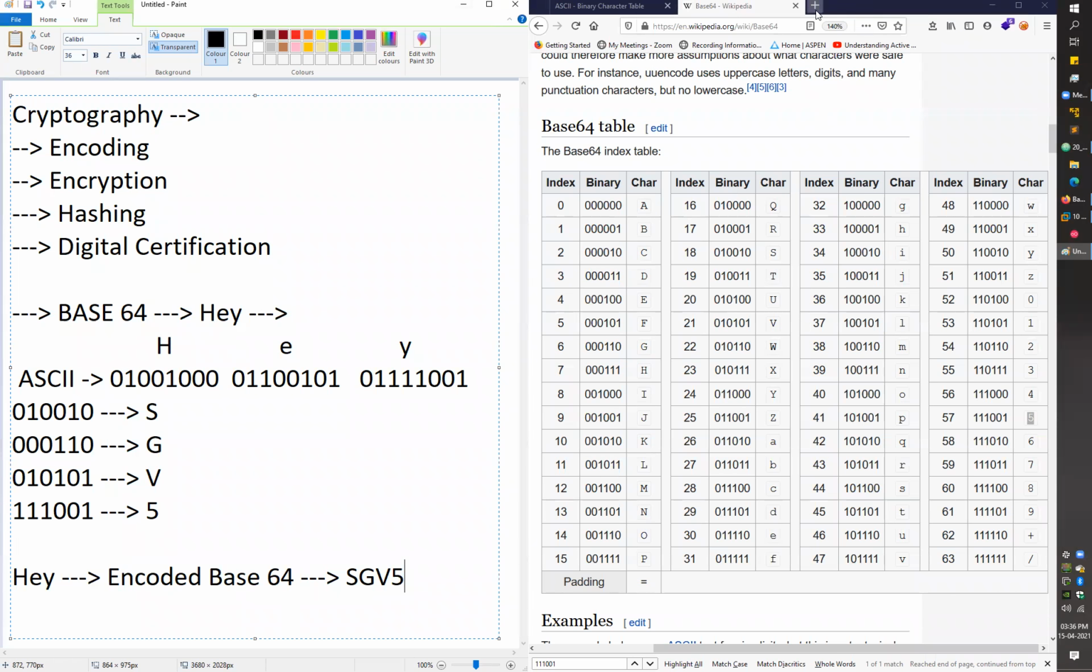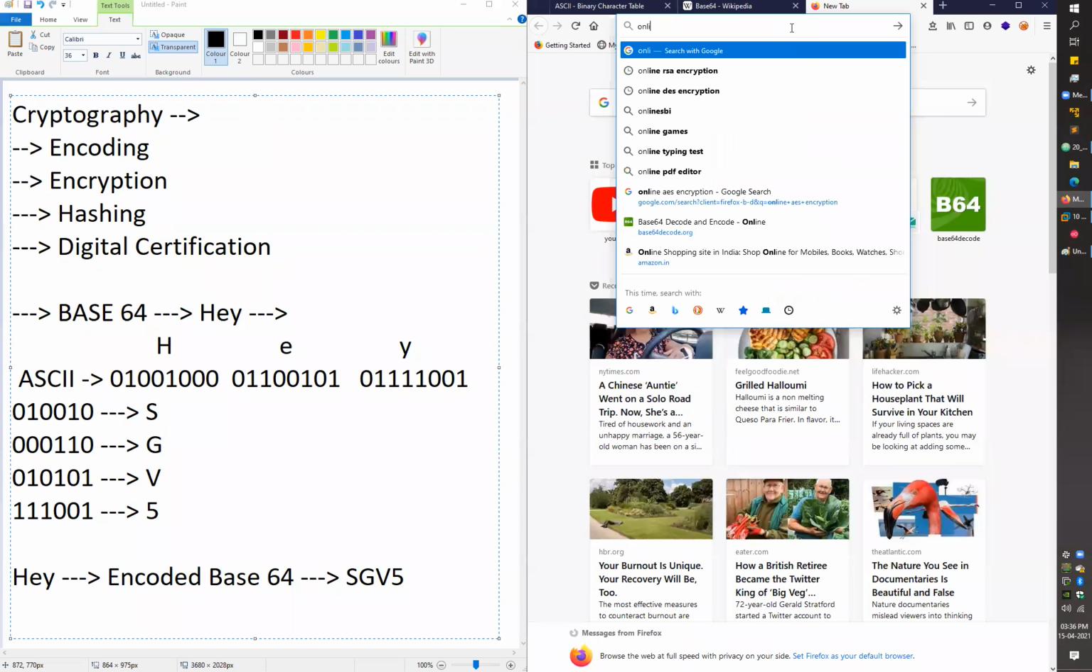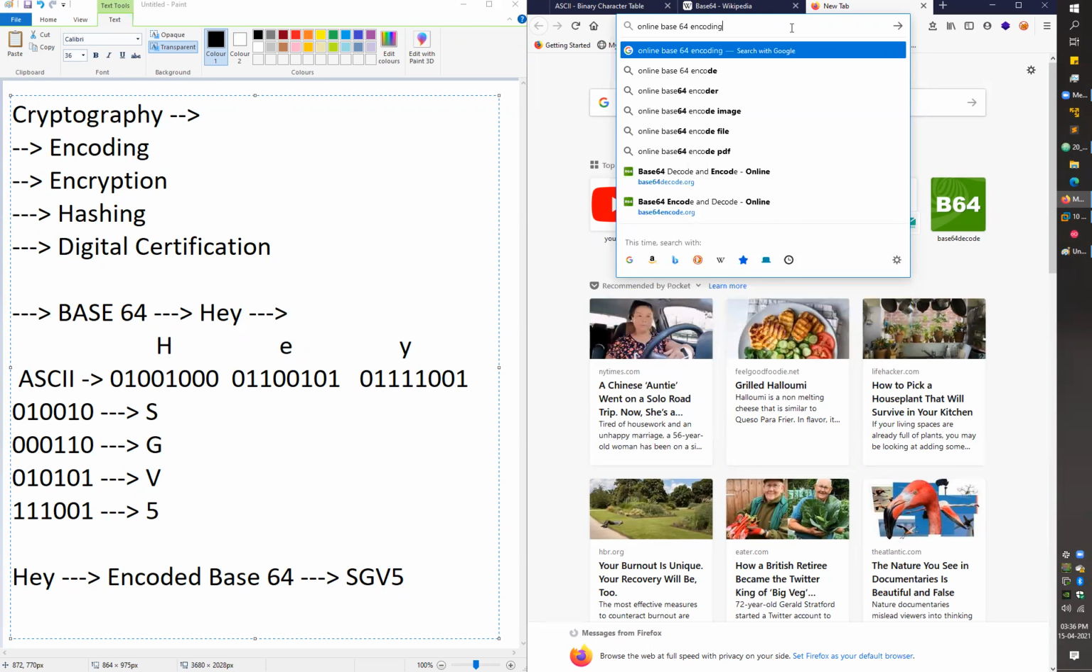If you use some kind of online encoder for base 64, or simply search for online base 64 encoding, you can verify it.